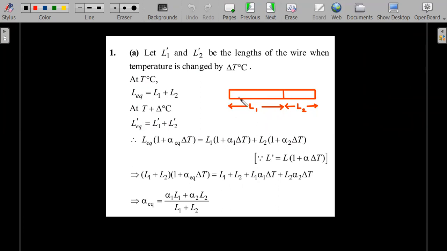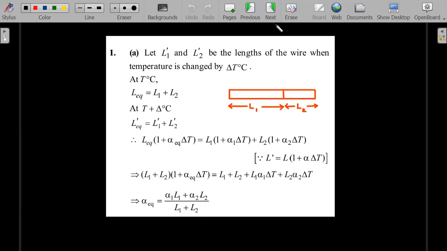Remember, this is free ends, so they'll expand as if the other rod is not present. So that's what we have written, and by writing L equivalent is L1 plus L2 and rearranging, it's a pretty straightforward and neat result of alpha1 L1 plus alpha2 L2 by L1 plus L2.